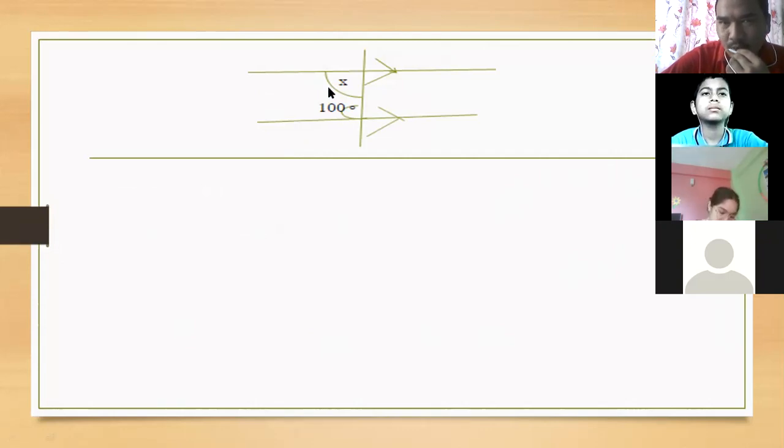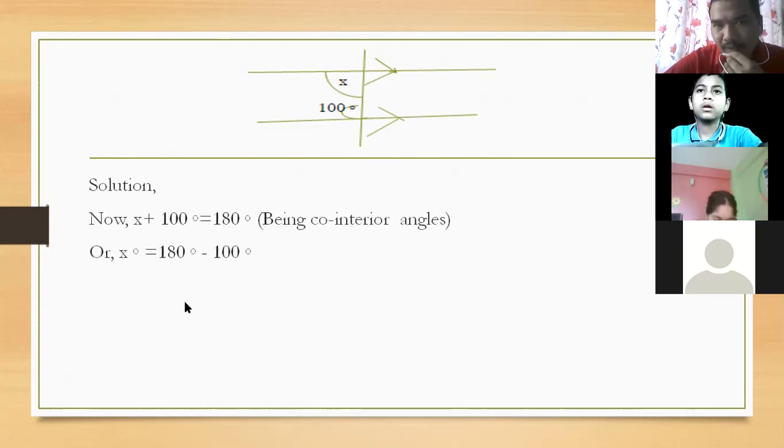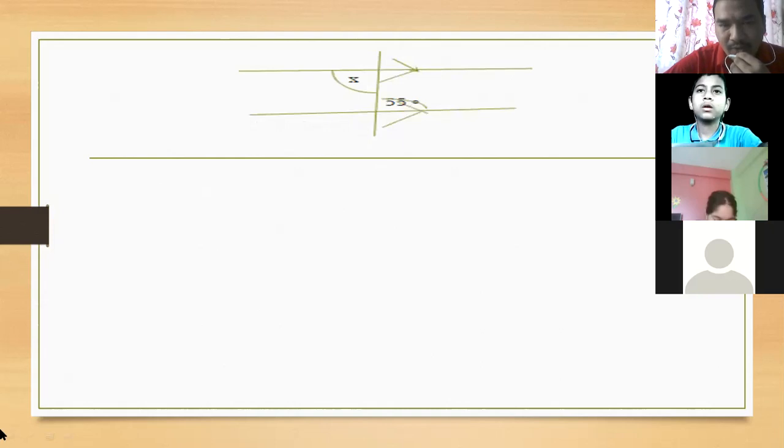And when we add co-interior angles, their sum will be what? 180 degrees, because these two lines are parallel. Their sum will be 180 degrees. Then we have to write like this. Look here. Add them. Their sum will be 180 degrees. Then the value of x will come there.